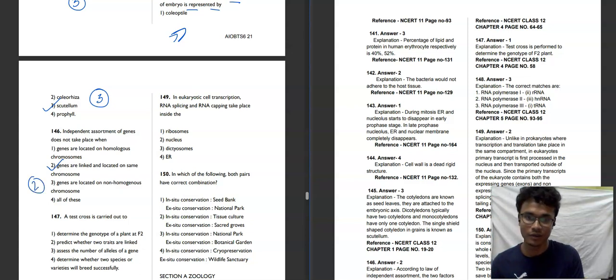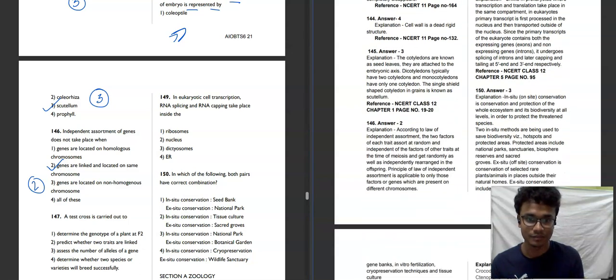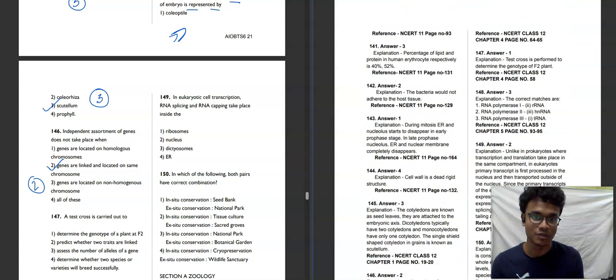You can also understand by the explanation that the principle of the law of independent assortment is applicable only to those factors or genes which are present on different chromosomes. It is not applicable to genes present on the same chromosome, because those genes are linked, and crossing over is inversely proportional to the distance. Now moving towards the next question, test cross.